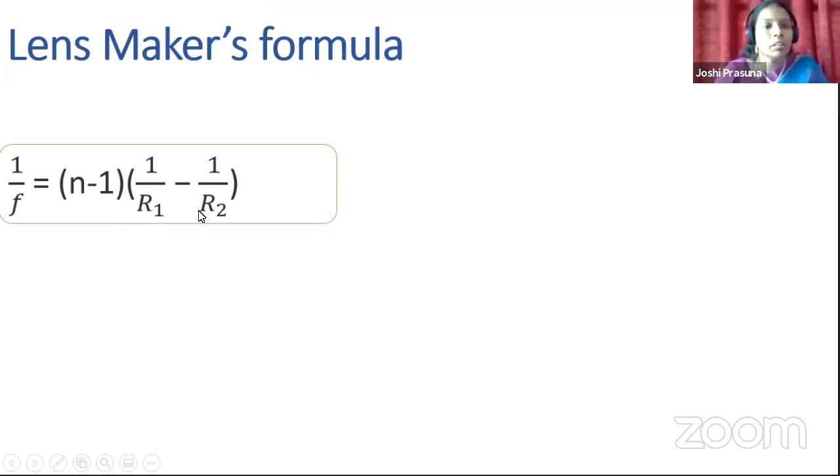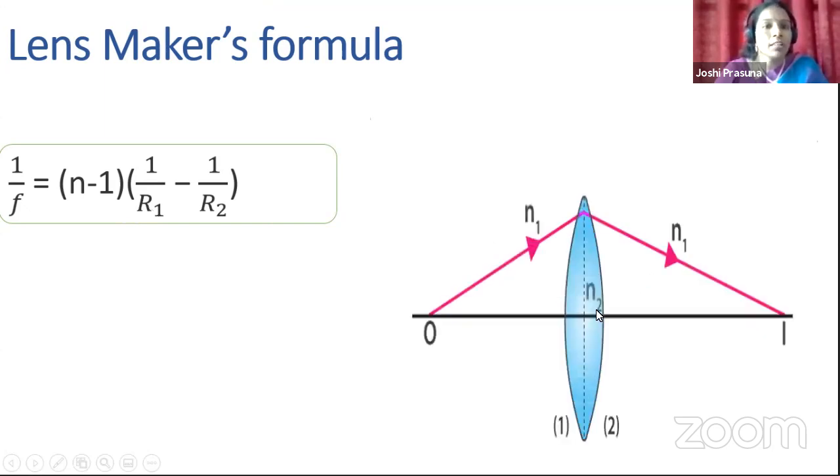You should know both R1 and R2. Okay, children, look at the diagram here. Suppose this is the lens he is going to prepare. He should know the refractive index, that is N2, and N1 is the refractive index of the medium in which it is used.